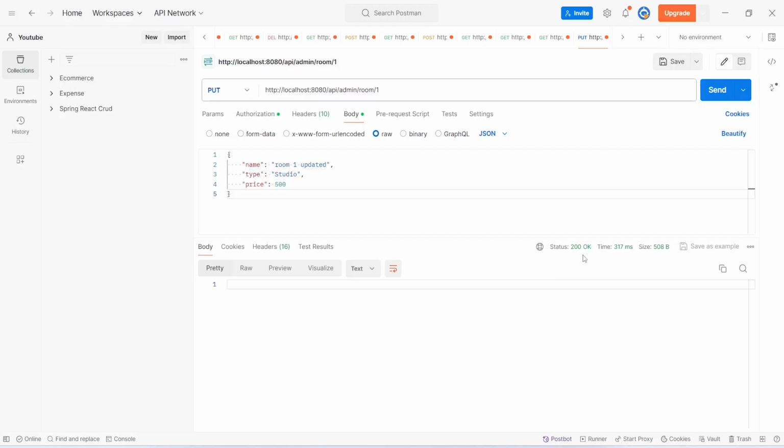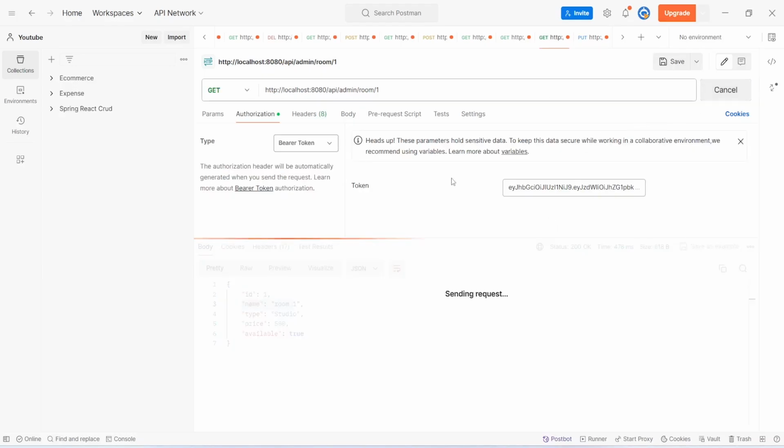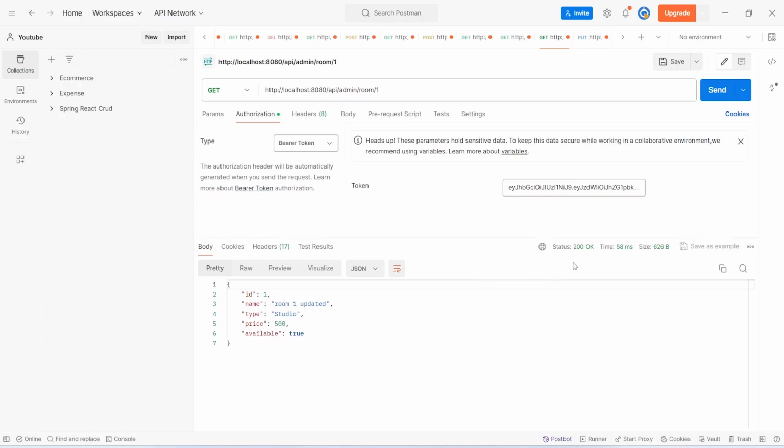Now let's go back to the get room by ID API call, and we will click on this send button. And as you can see, we got 200 OK, and in the response body, we got the room details where room name got updated to room 1 updated.